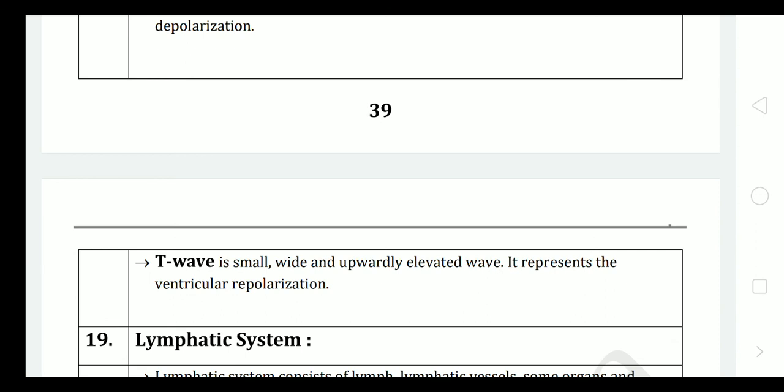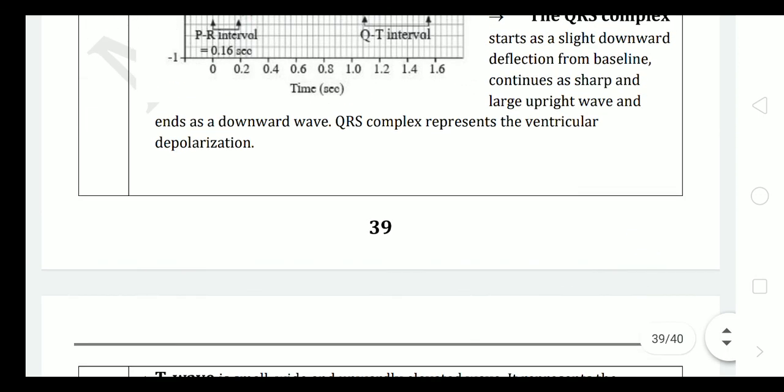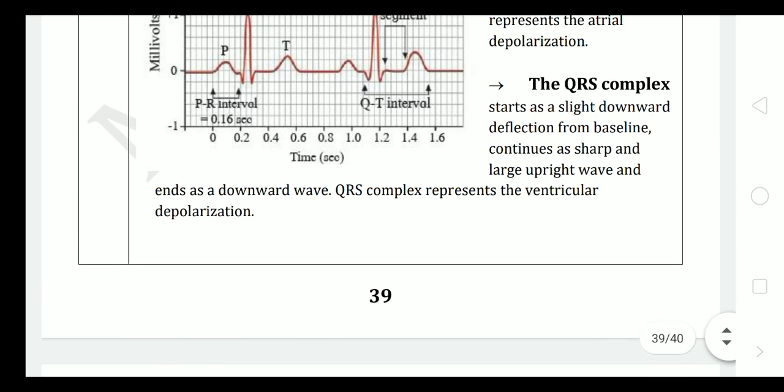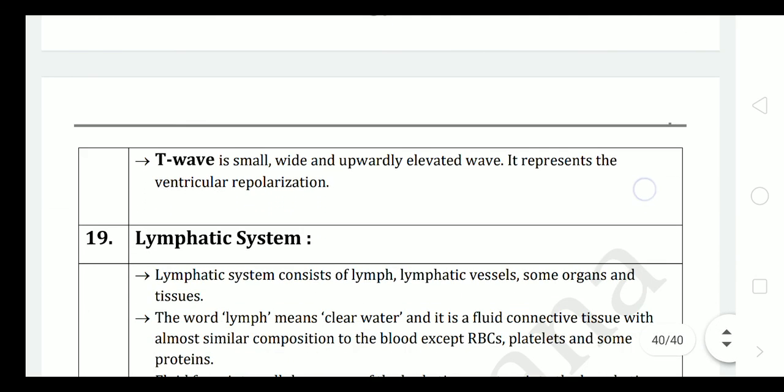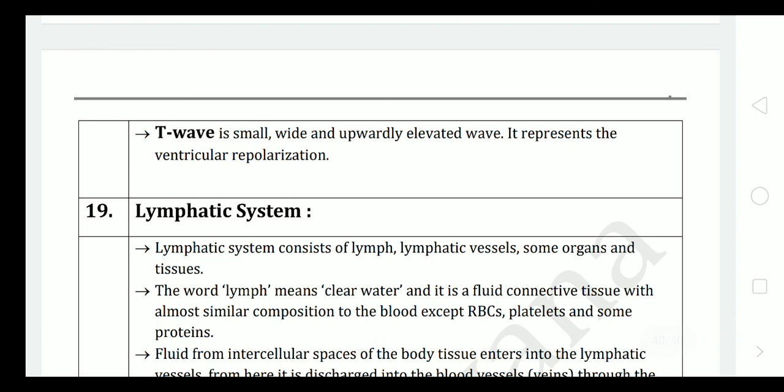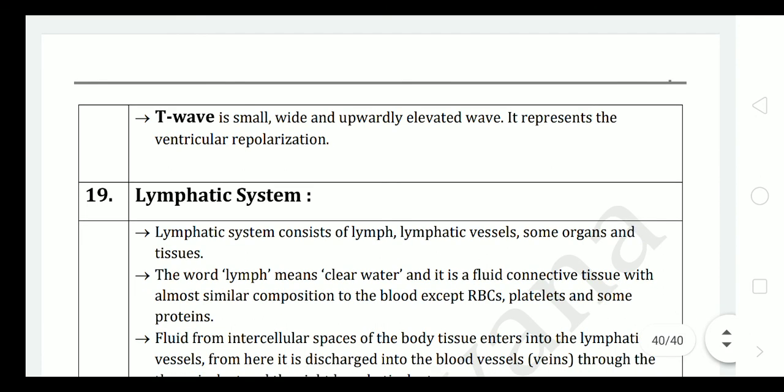That means the contraction of the ventricles takes place, which can be seen in the form of the QRS complex. And the T wave is a small wide upward elevated wave, which represents ventricular repolarization. That means they again repolarize and relax.